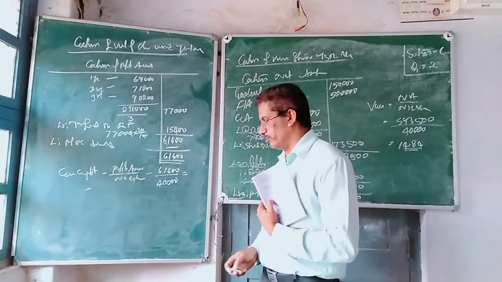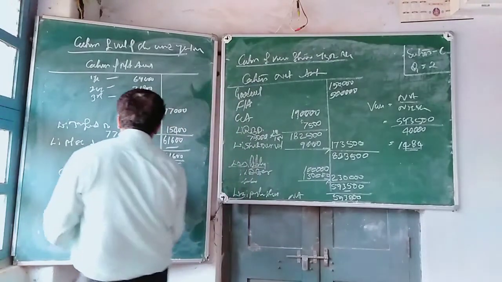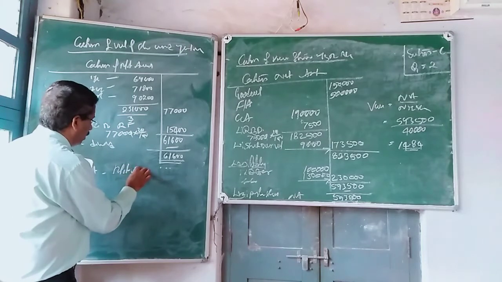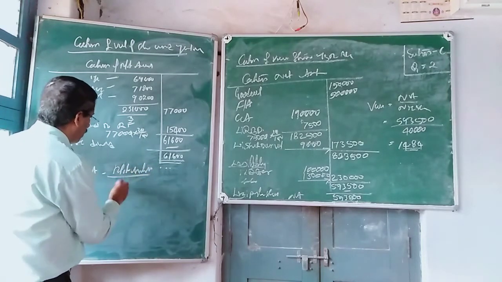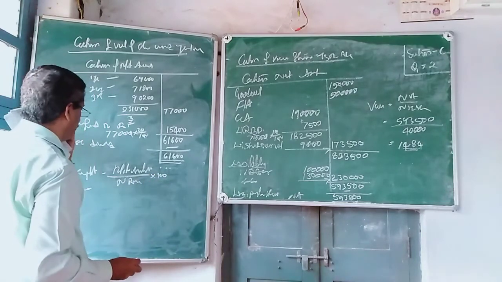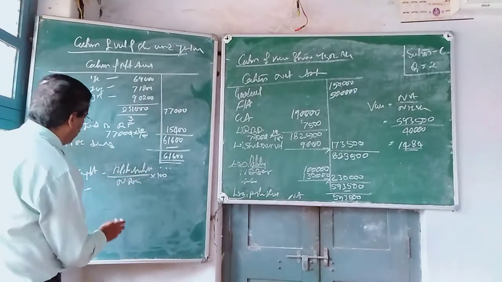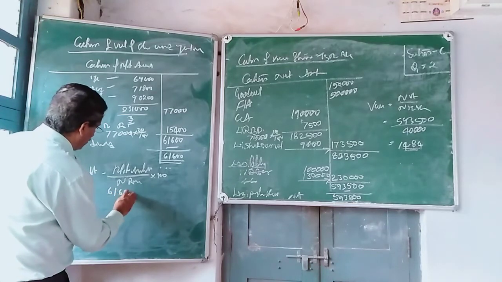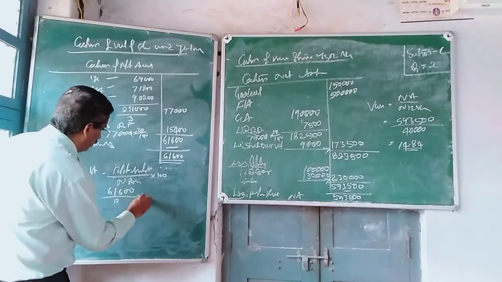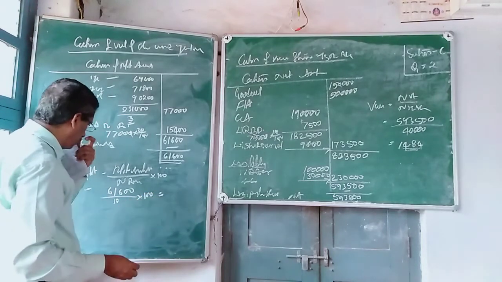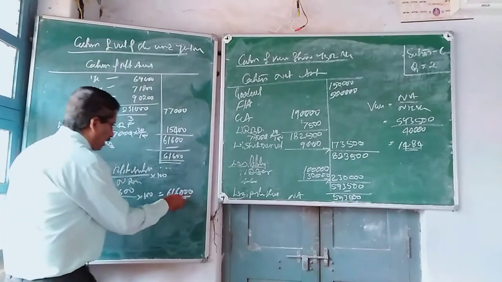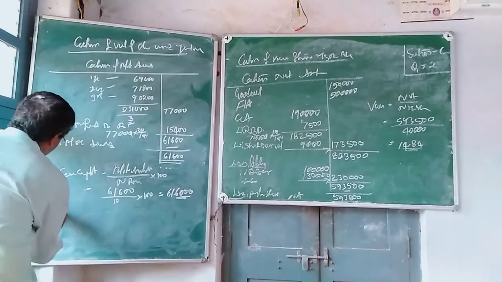So sorry, I made a mistake. Formula: profit available divided by normal rate of return into 100. That is 61,600 divided by normal rate of return, in this case 10, into 100. Should be how much? 6,16,000.